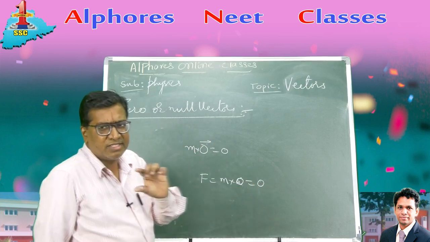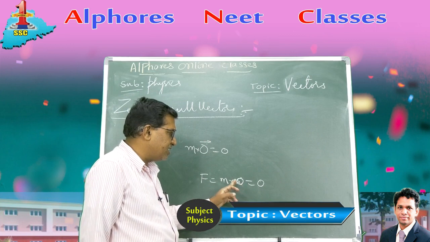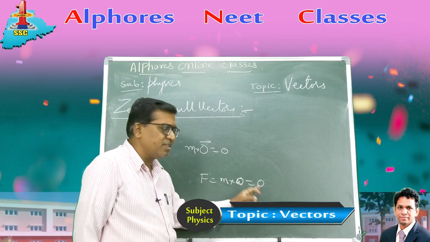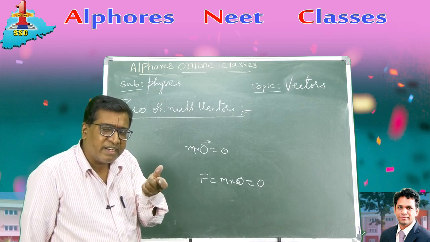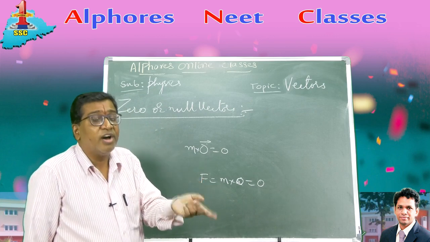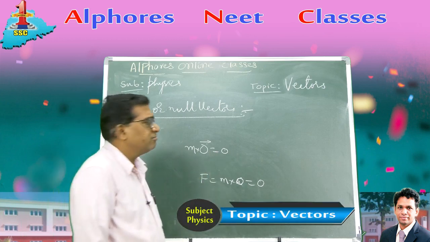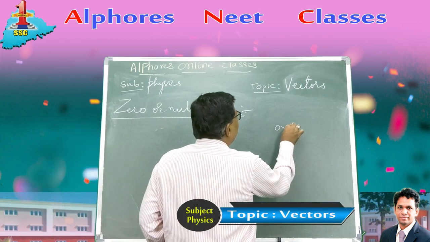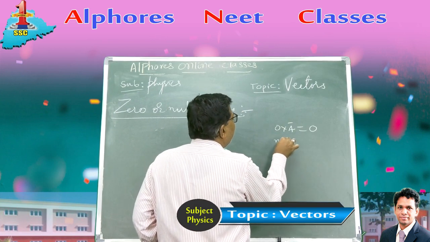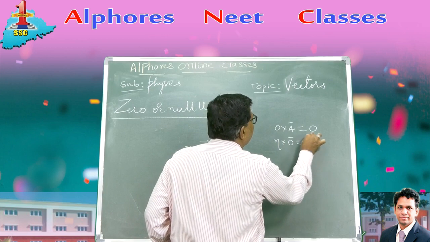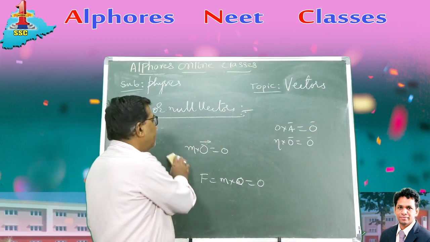Body moving with constant velocity: when velocity is constant, acceleration is 0, so mass into 0 is 0. That is, if 0 is multiplied to any vector, it gives a 0 vector, or if any value is multiplied to a 0 vector, it gives a 0 vector. So 0 into any vector a bar is 0, and any value into 0 bar is a 0 vector. It is always a 0 vector, right?